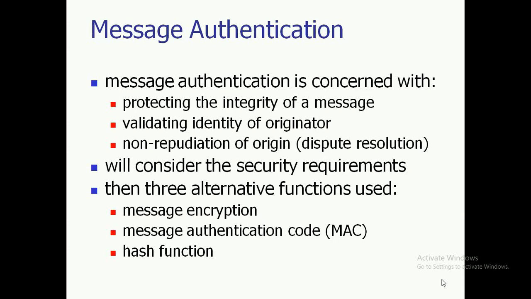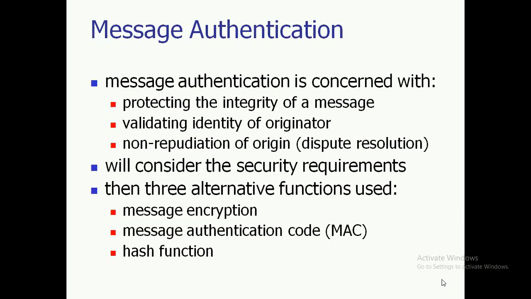Then there is non-repudiation of origin, or dispute resolution. Sometimes the source of a message is unknown, or a dispute may arise due to uncertainty related to the message. In that case, authentication plays a vital role.